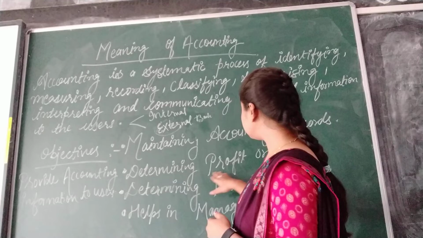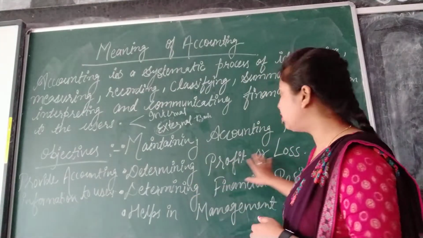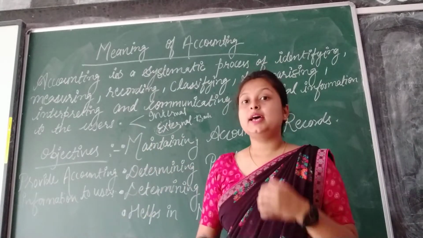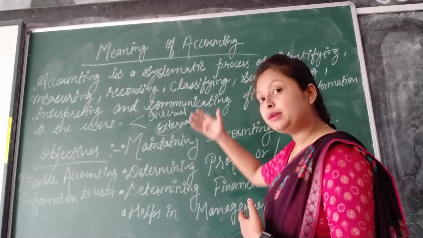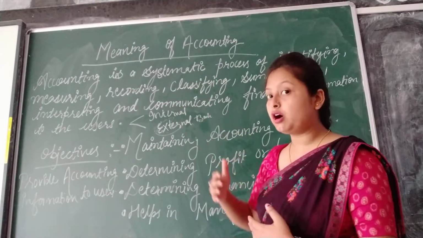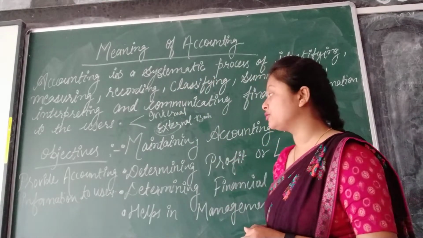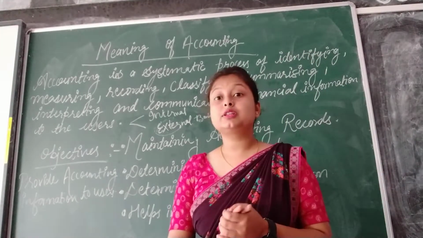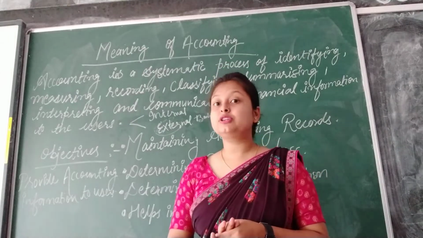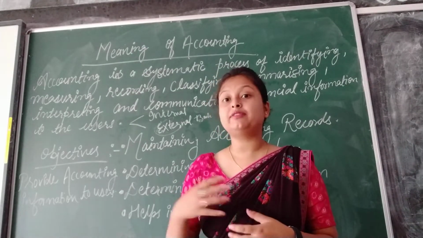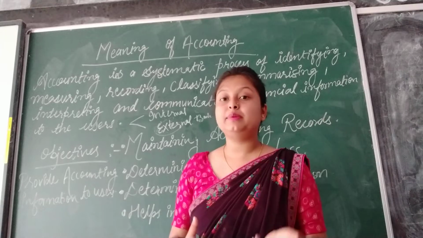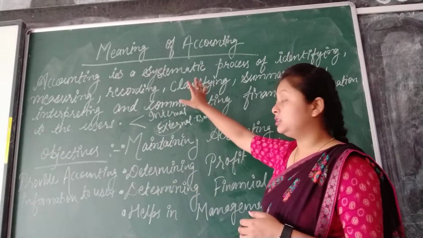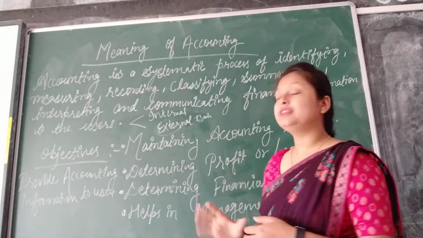Second is determining profit or loss, whether the firm is going in profit or in loss. We determine that with the help of maintaining the proper record. That's what is called the accounting process. Third is determining financial position. What is the position of the firm? To determine how many assets and how many liabilities the firm has, we analyze the financial position of a firm. Accounting helps you determine the financial position.